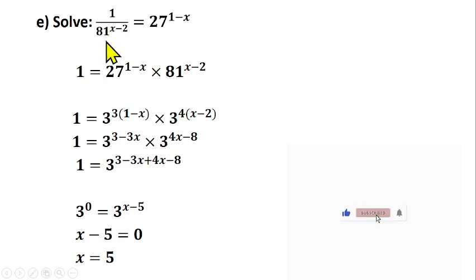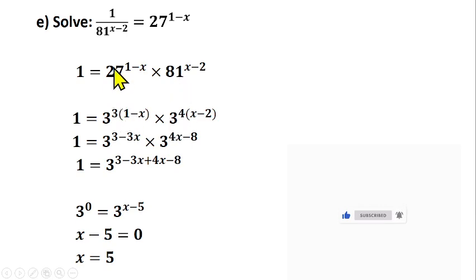Another way you can solve it is that you can cross multiply. Since this is a fraction, you can cross multiply. So that means 81 raised to power x minus 2 will multiply this. So you are left with 1 is equals to 27 raised to power 1 minus x times 81 raised to power x minus 2. Do we understand that? Then from there, you can change 81 to index form.